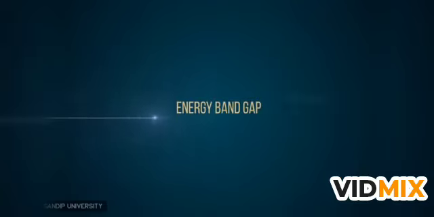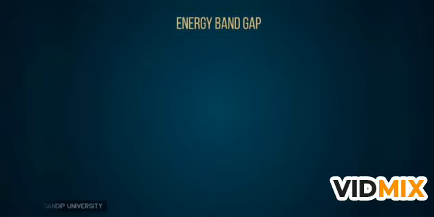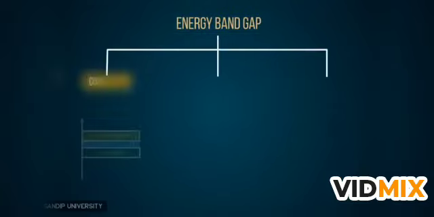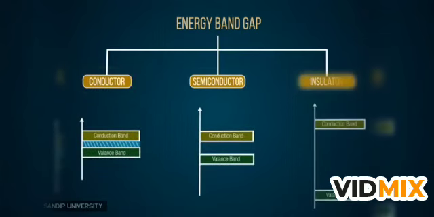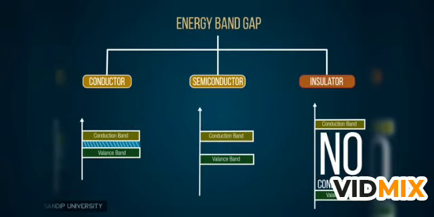Energy band gap. Take a look at the energy band gap. The band gap indicates whether the substance is a conductor, semiconductor, or an insulator. A very large band gap like this purely indicates that the substance is an insulator. It is because it takes a huge amount of energy for the electrons to jump from the valence band to the conduction band. Hence, there will be no conductivity.